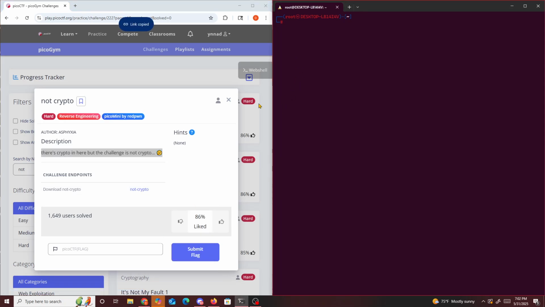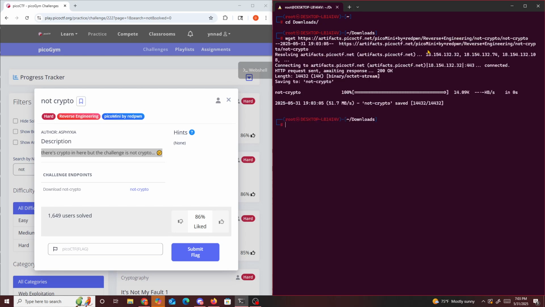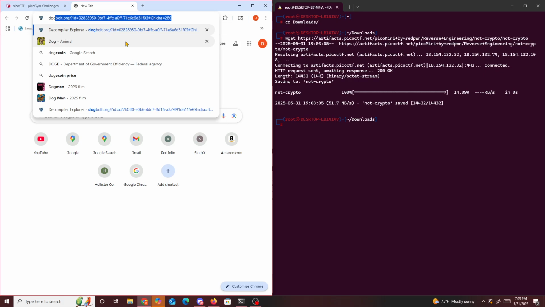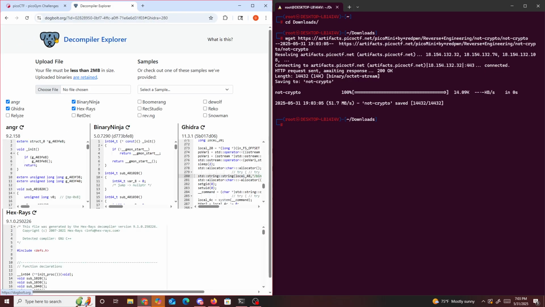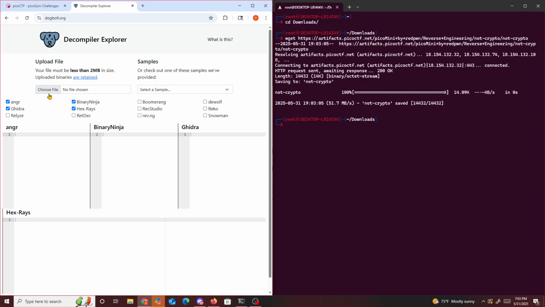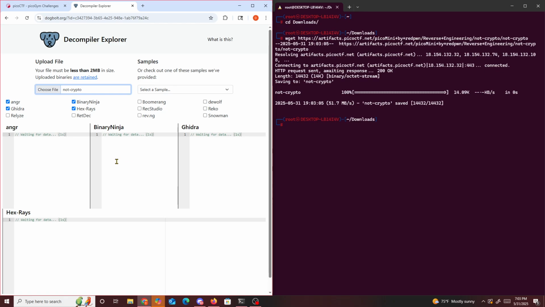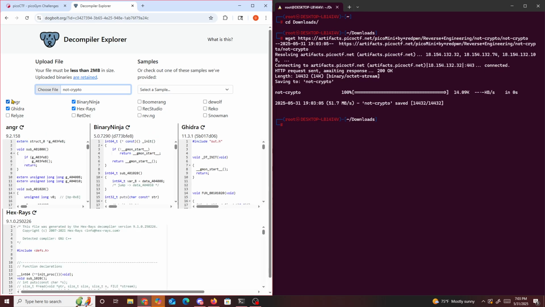So copy link, wget, let's just go to our CD downloads, and then we go wget that. We wget it, and I already downloaded it in my browser, so I'll use an online decompiler called Dogbolt, which for data purposes should have my file already. So I just choose file, should be in my file folder, not crypto. Open, and then we see a bunch of stuff.